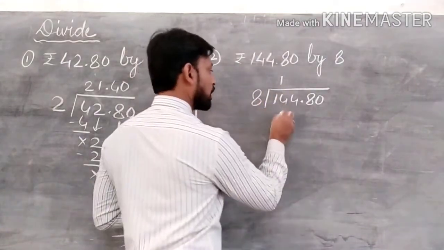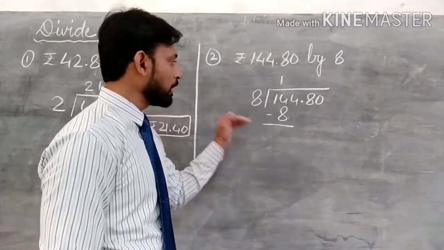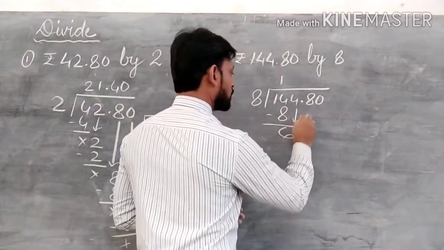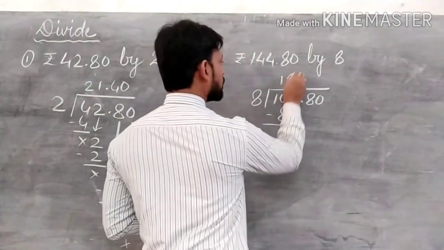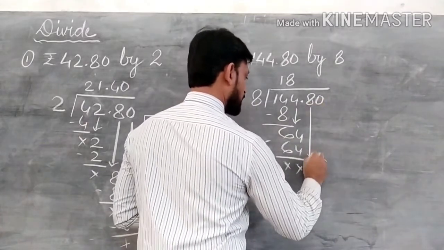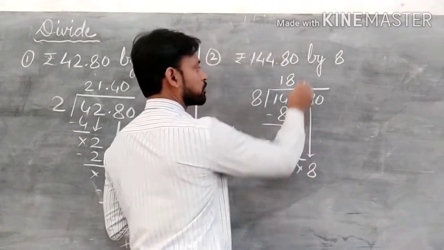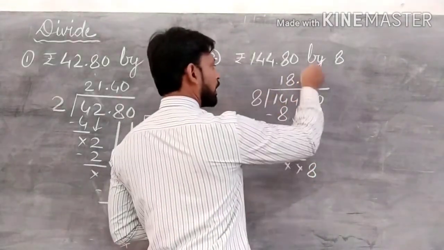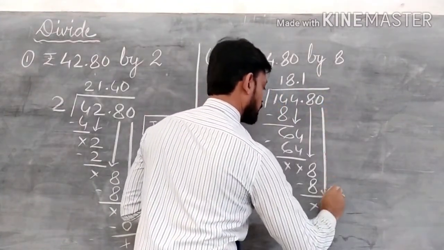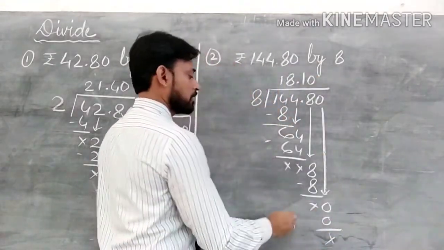So 8 ones are 8. Now what should be added to 8 to get 14? So 8 plus 6 is 14. Now bring down this 4, 64. 8 8s are 64. Now bring down this 8. You are crossing a decimal point and bringing down the 8, so you have to put the decimal point here. 8 ones are 8. Now this is 0. 8 zeros are 0. Is that clear?